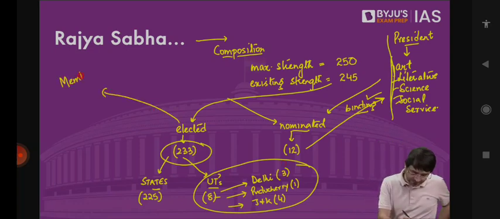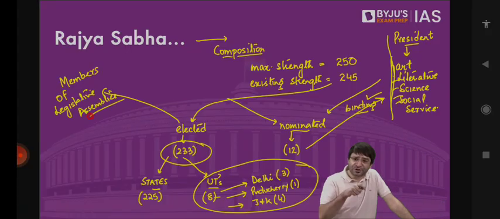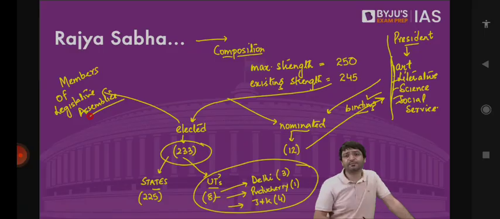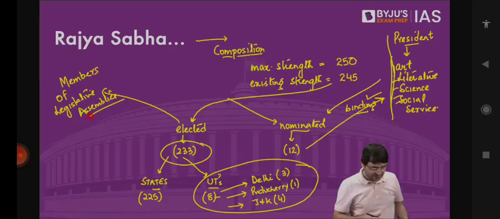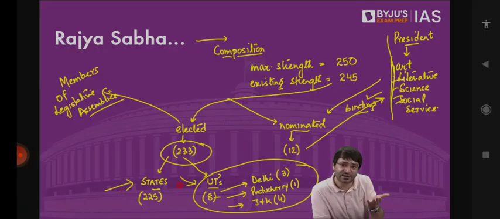members of legislative assemblies. Members of legislative assemblies vote to elect MPs to Rajya Sabha. Where do we find legislative assemblies? In states. Where else do we find legislative assemblies? In union territories. And there are only 3 union territories which have a legislative assembly. One is Delhi, the other is Puducherry, the third is Jammu and Kashmir.